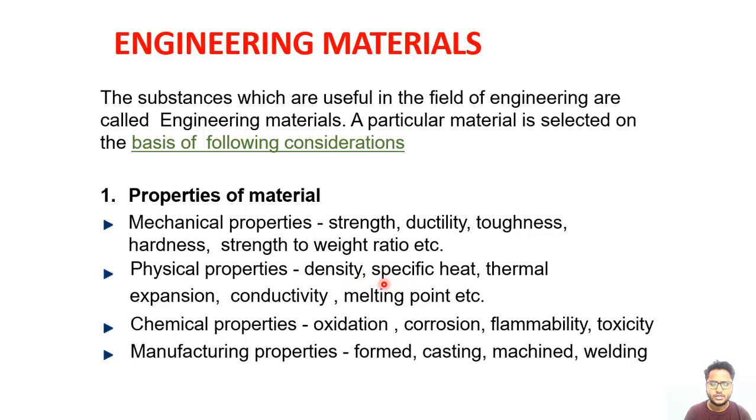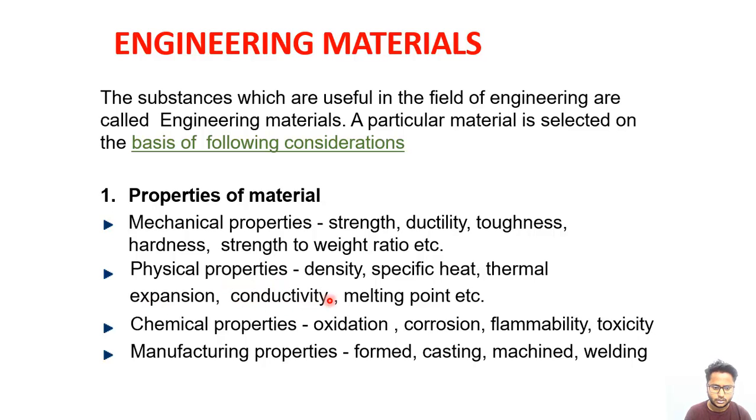Specific heat. What is specific heat? It is the heat required to increase the temperature of a substance by 1 degree centigrade. And what is thermal expansion? Thermal expansion is the property of the material by virtue of which it can expand its dimensions in the various directions like x, y, z by increment of the temperature, and vice versa is also true. Means if we decrease the temperature, the dimension will decrease.